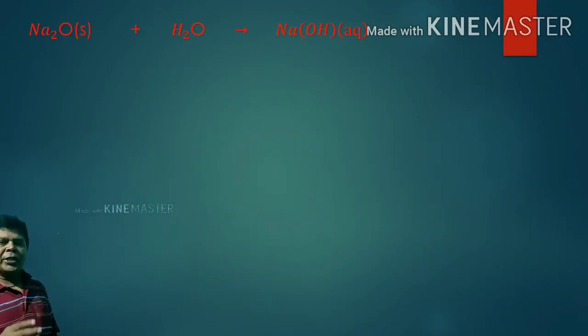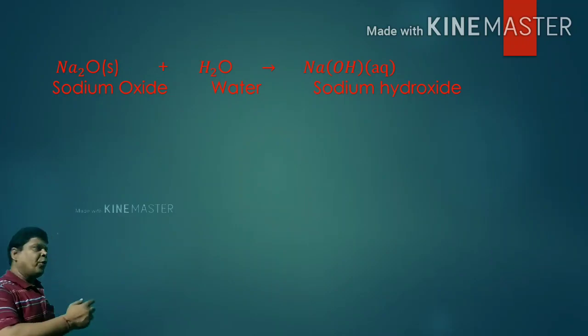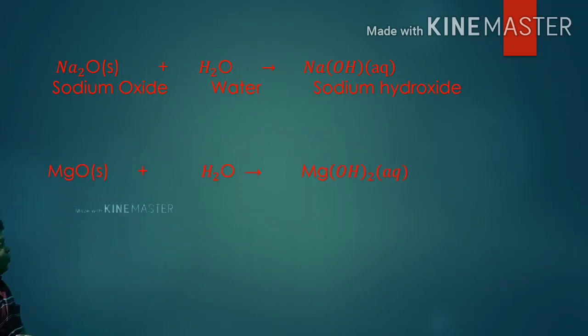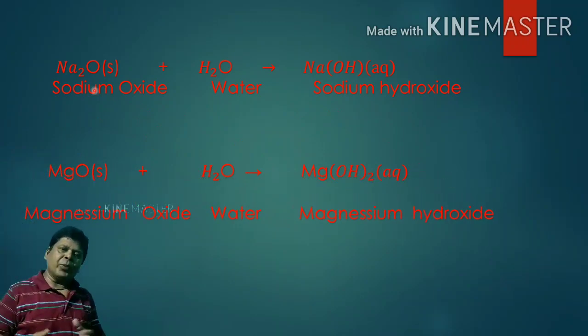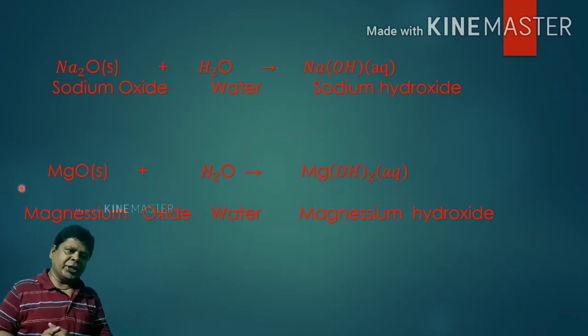Here you can see sodium oxide dissolved in water forms sodium hydroxide. Magnesium oxide dissolved in water forms its hydroxide, magnesium hydroxide. This is a base. So we can understand that metal oxides are basic in nature.